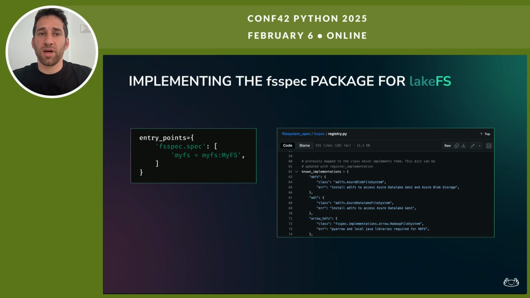To register a new backend with FSSpec, you can use entry points and setuptools. For example, to add a new file system protocol, myfs, you'd add these to your setup file. Alternatively, you can register it manually, or submit a PR to the FSSpec repository to include it in the known implementations.